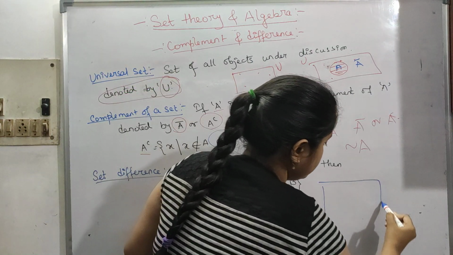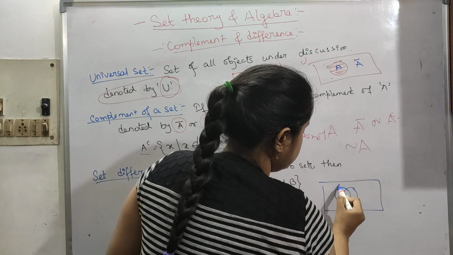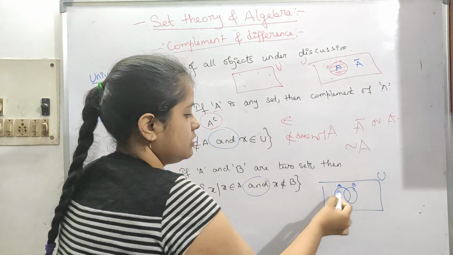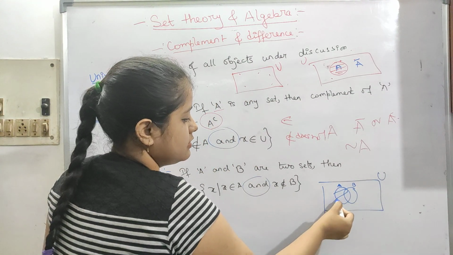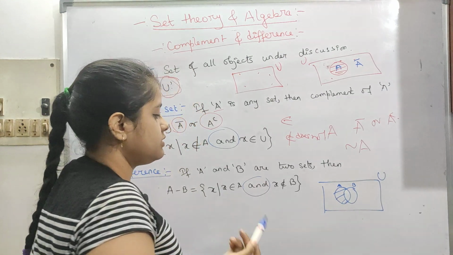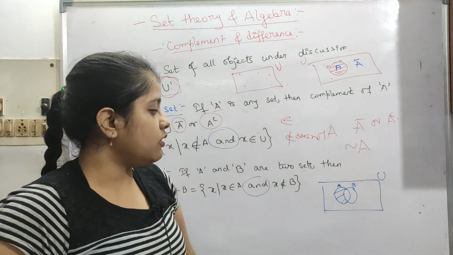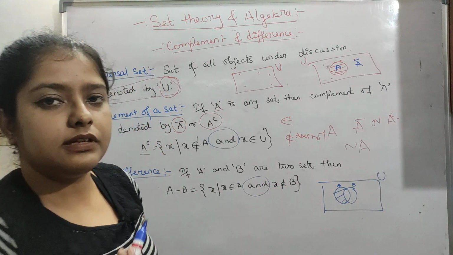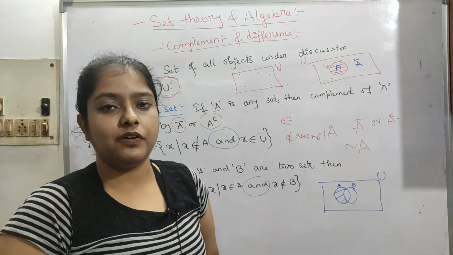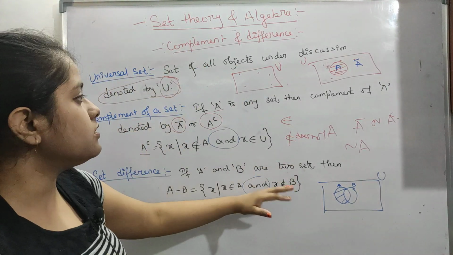Let's say this is our universe, this set is A, this set is B. A minus B is what is present in A but not present in B. So x belongs to A and x does not belong to B. We will use Venn diagrams so that it is easier to find out. We will do examples so it will be clearer to you. I hope you have understood this.